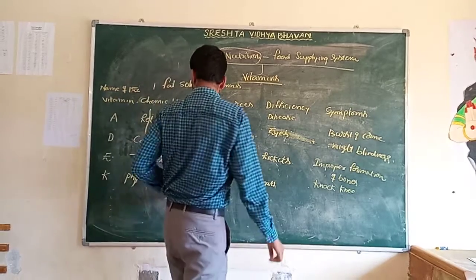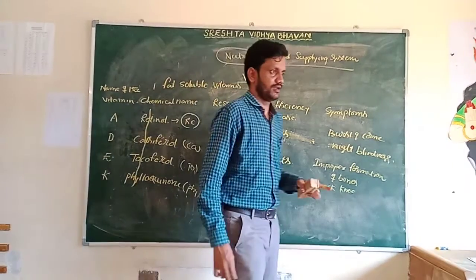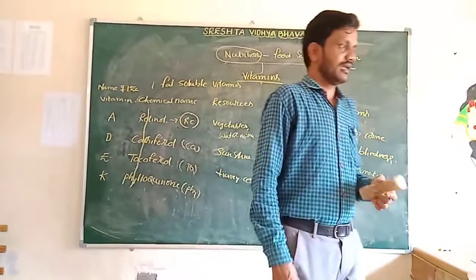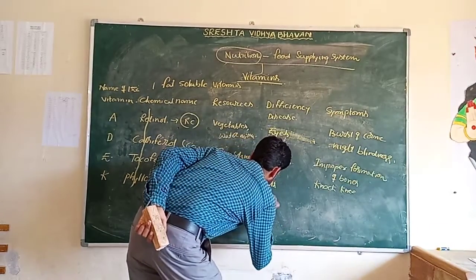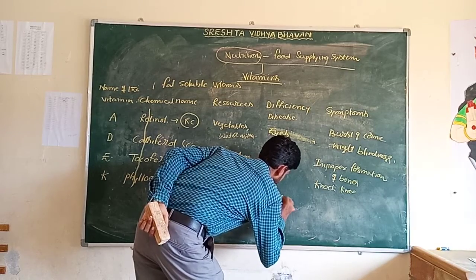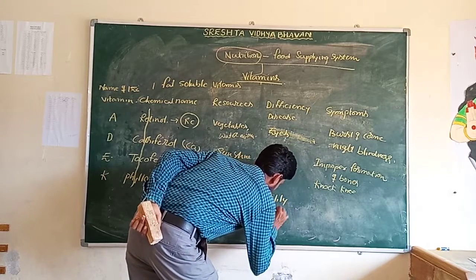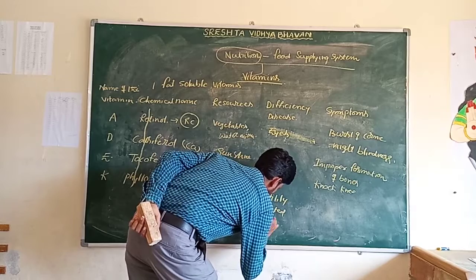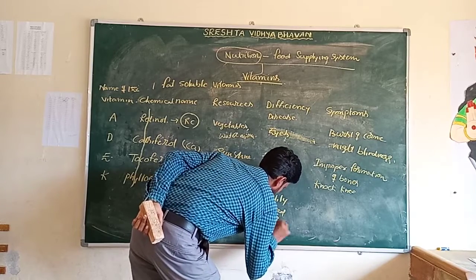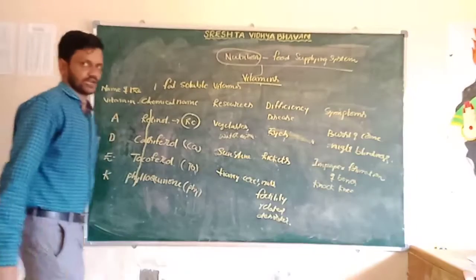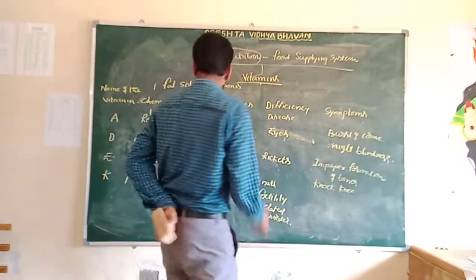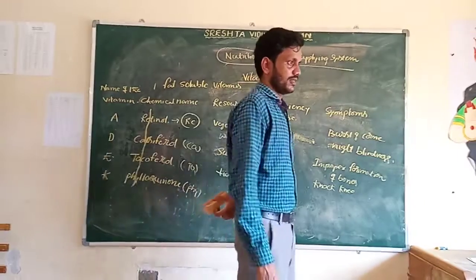The deficiency disease of tocopherol is a fertility related disorder.